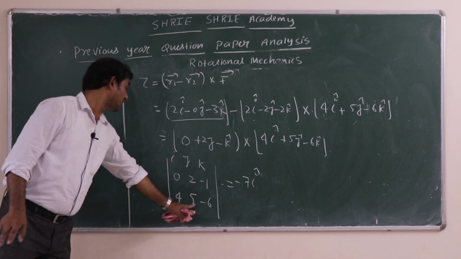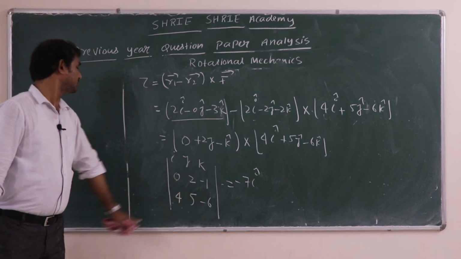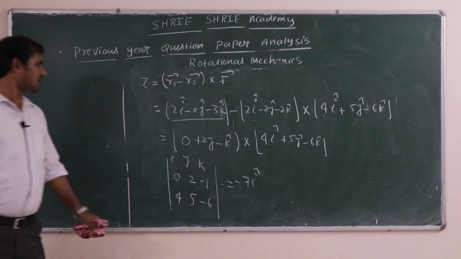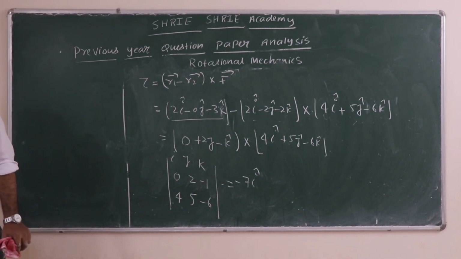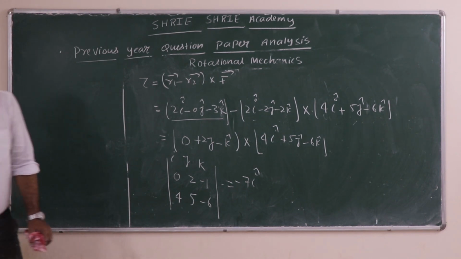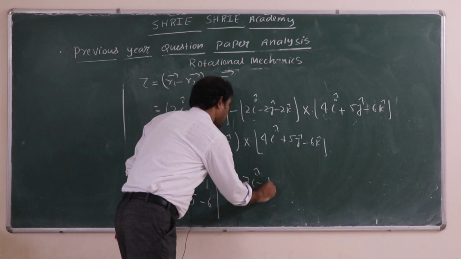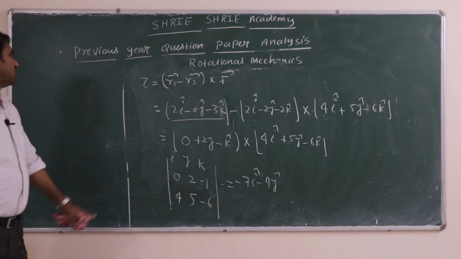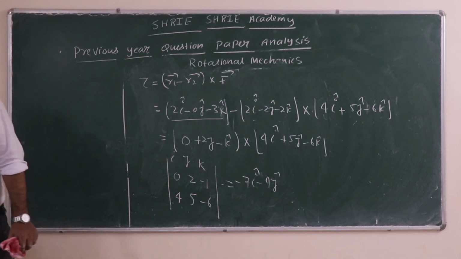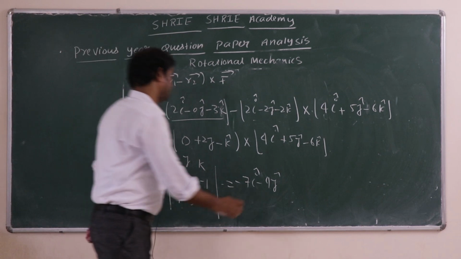Now for this, you get 0, this is minus 4, and minus of minus, so you get minus 4j cap. Last one is k: 5 into 0, 4 into 2 is 8, so finally you get minus 8k cap.